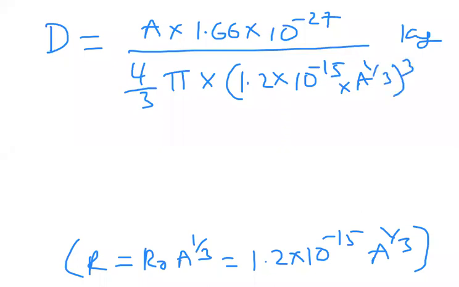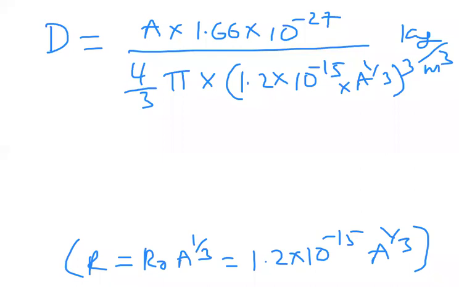A is mass number, which is nothing but the number of nucleons. Observe, each nucleon, protons and neutrons are called nucleons, has mass 1.66 into 10 power minus 27. We have taken protons and neutrons as equal. The total number of protons and neutrons is A. Multiplying this will give us the nucleus mass, divided by 4 by 3 pi r cube. Here the radius I can write as 1.2 into 10 power minus 15 A power 1 by 3. So the units we will get here is kg per meter cube.